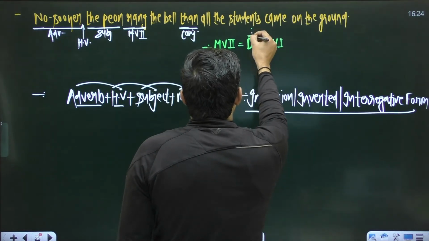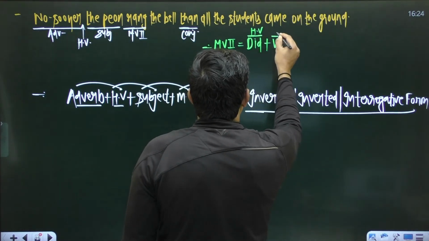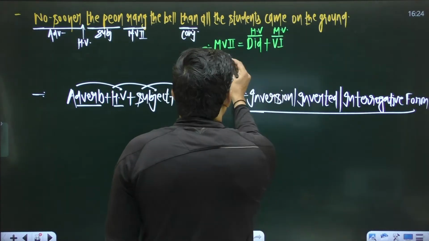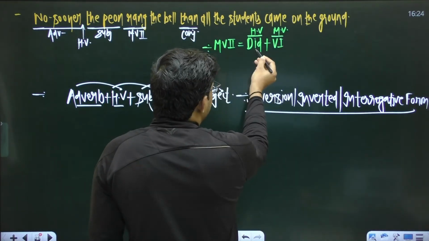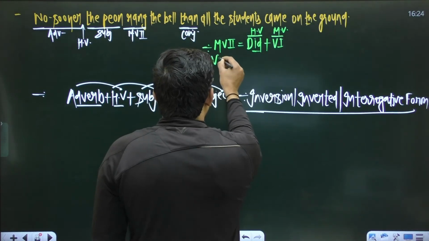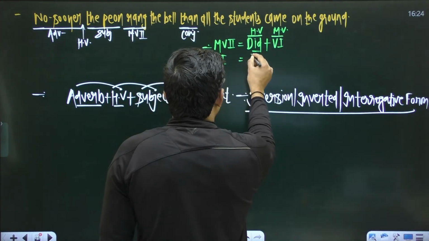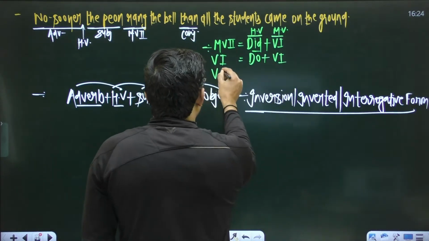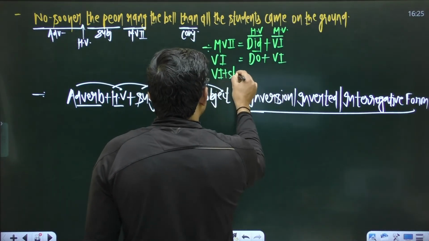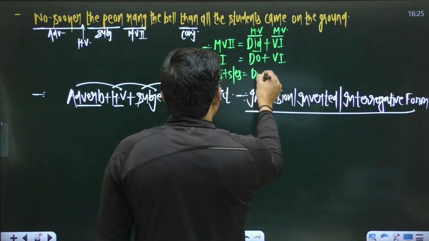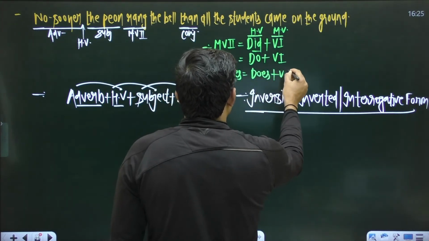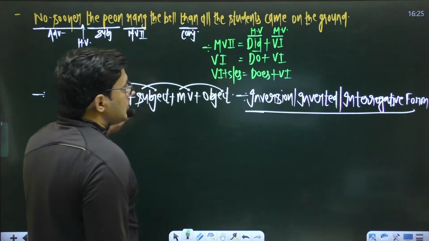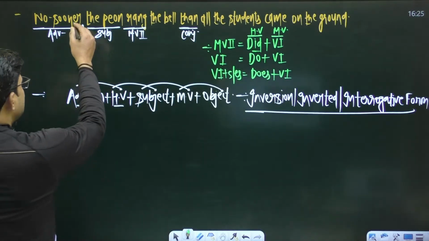This did becomes the helping verb and this first form is the main verb. If you find the first form of the verb, it is always equal to do plus V1. If you find the first form plus s or es, it is always equal to does plus V1.